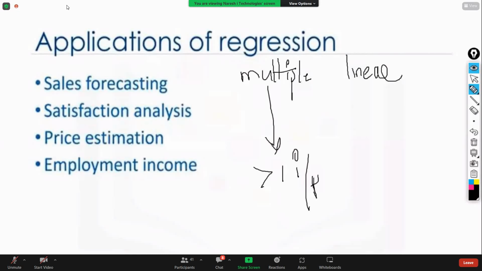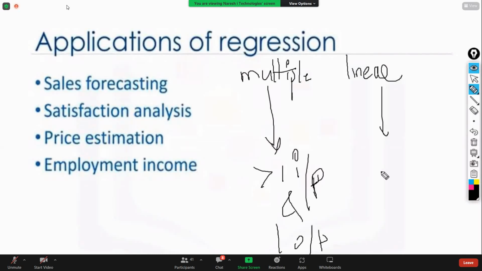That is the meaning of this. Multiple means you have more than one independent, or input, variable and one output variable. The output variable will be one only, but input variables will be more than one. This is called multiple.